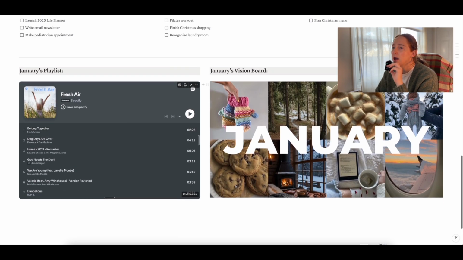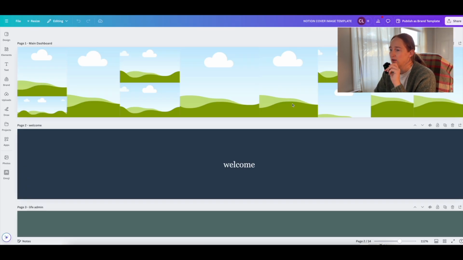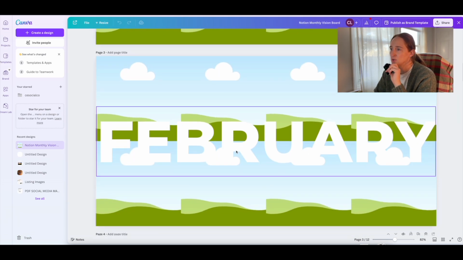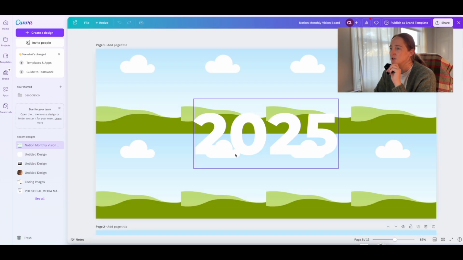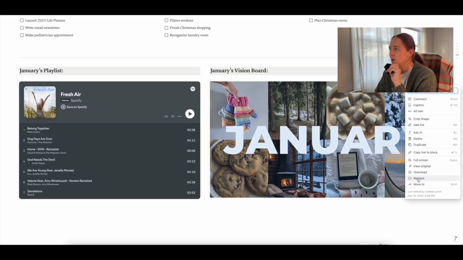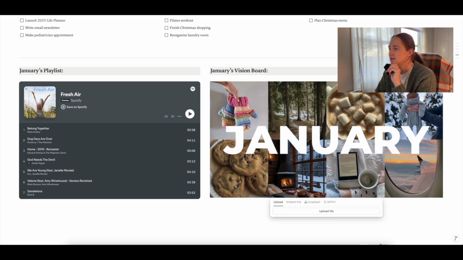And then moving down here to the bottom of the dashboard, I have a playlist that I selected for myself for the month. I'm already moving on to January here. But this is my January playlist from Spotify and then my January vision board. So I also have this as part of the Canva templates as well. So if you want to make these vision boards, I have a 2025 vision board and then each month. So you can just drag in your pictures that you want for your vision board. And then you can each month just again click this, click replace, and then you can upload your file right here. And then same thing with your Spotify playlist as well.